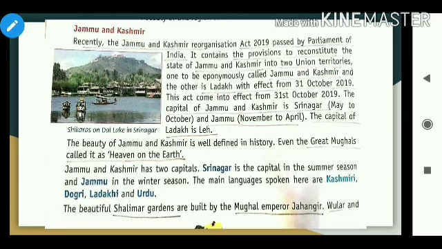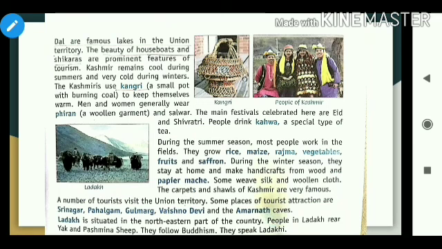Now, the beautiful Shalimar Gardens were built by the Mughal Emperor Jahangir. Wular and Dal are famous lakes in the Union Territory. The beauty of houseboats and shikaras are prominent features of tourism. So, the houseboats and shikaras are the prominent features of tourism.